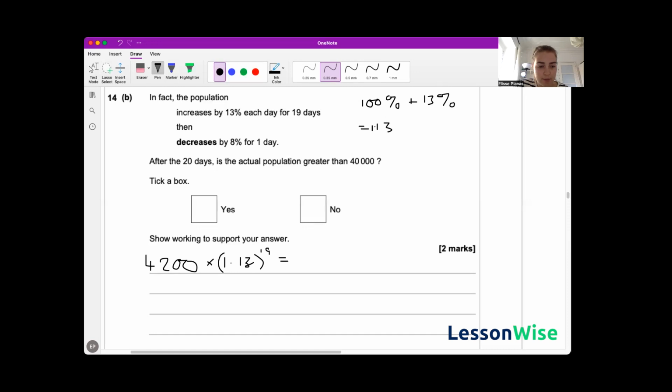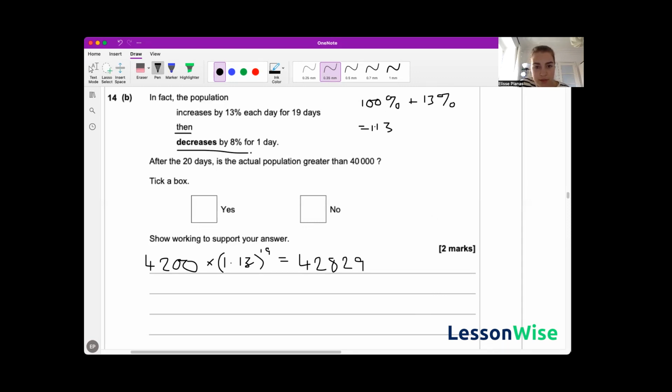So let's go back, put that in our calculator. 4,200 times 1.13 to the power of 19. What does that give us? 42,829.